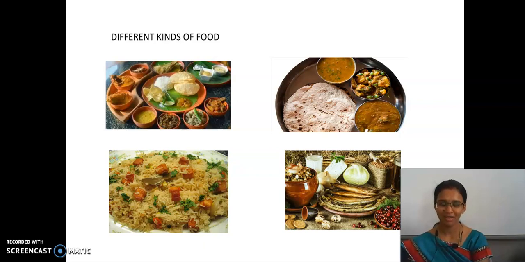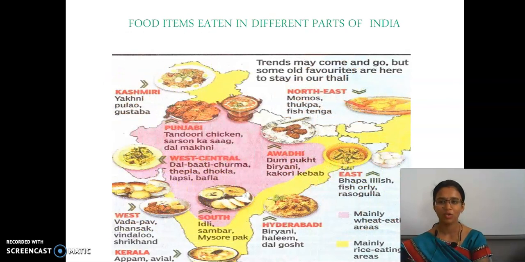In the south we eat mostly rice, but in the north they eat chapatis. So it is based on the climatic conditions, and the food may vary. These are the different food items eaten in different parts of India. Here you are able to see what? Yes, louder. You are able to see different kinds of food within our map. So first we will have a look at it.